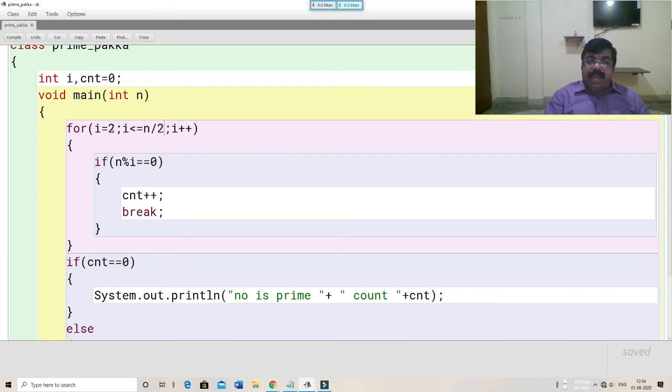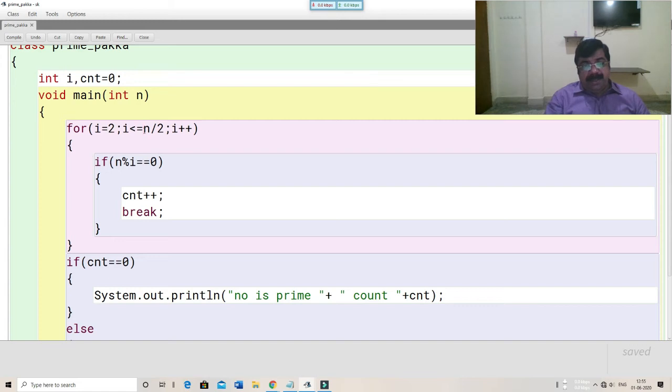So we are excluding 1 and excluding the number. That is, if 4 lakhs is the value of n, then the loop runs from 2 up to 4 lakhs divided by 2, that is, up to 2 lakhs.